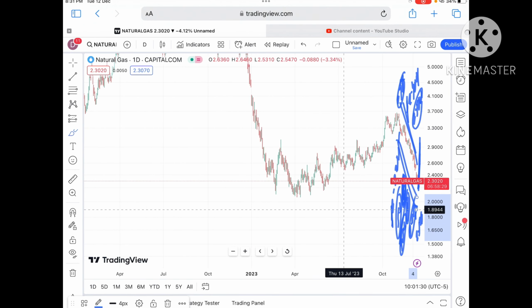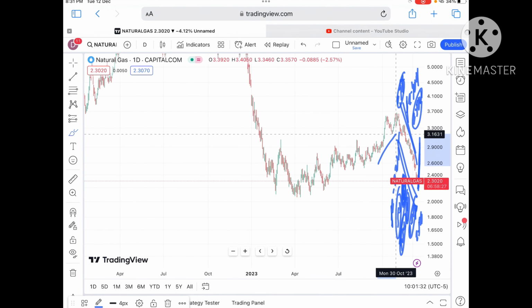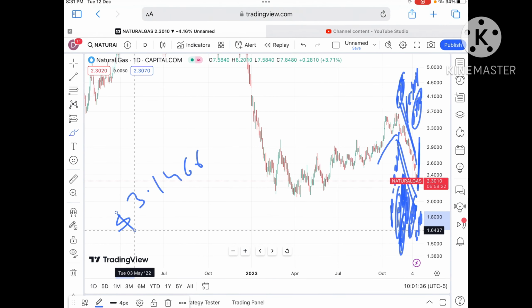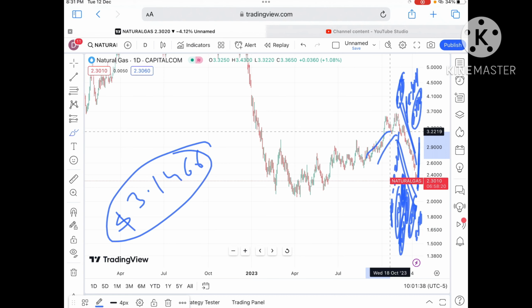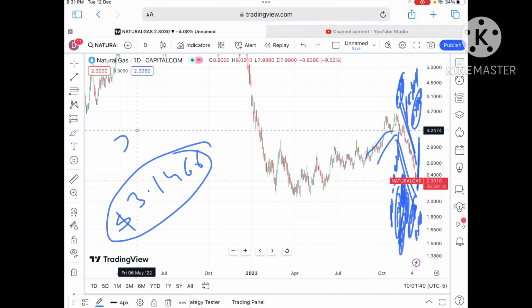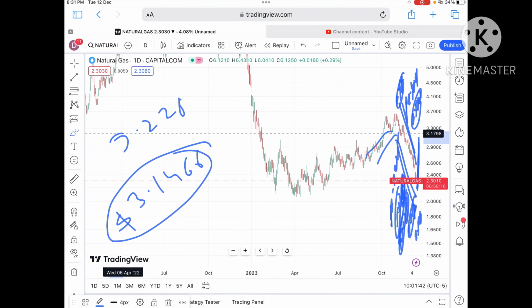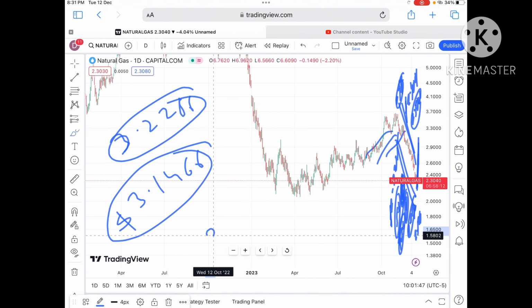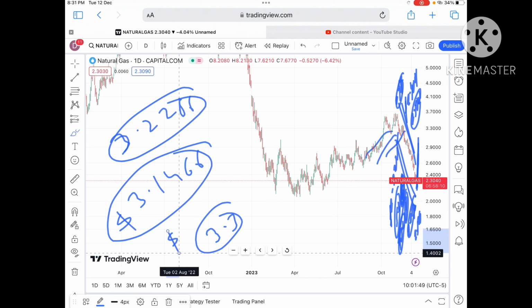So we can see if it sustains this level, there is a higher chance we can see a level of $3.1466. If the price moves out of this level, the probability of going towards 3.2286 is there. From there a level of 3.3 we can see, and once the price starts sustaining over 3.3, we can see a further upside movement in the price of natural gas.